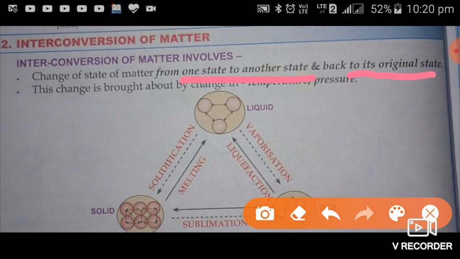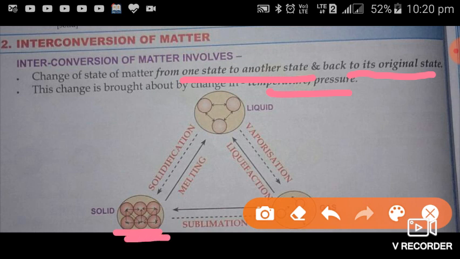In this figure, we can understand this concept. This change is brought about by change in pressure and temperature. These two factors are there. Diagrammatically, here this change is explained for any type of solid, liquid and gas. For example, in case of solid, we already know that the compact packing is there. There is no intermolecular space, and such type of matter is known as solid.